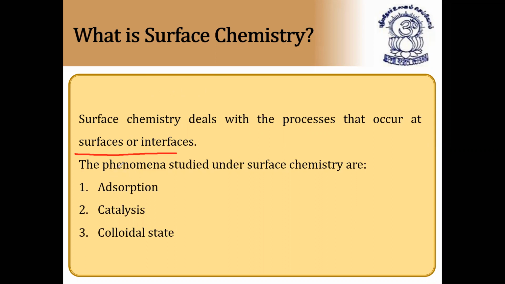In this chapter, the phenomena studied under surface chemistry are: first, adsorption; then catalysis; then colloidal state; and the fourth, which is a subtopic of colloidal state, is emulsions. So these are the 4 topics in this chapter. Out of these 4 topics, the first and third, adsorption and colloidal state, are the most important.